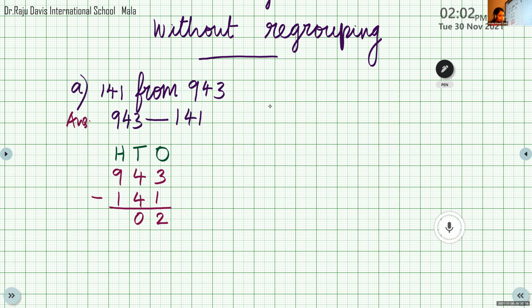Now I will write question B here. Leave some space in the middle and write the question. B: 262 from 496.